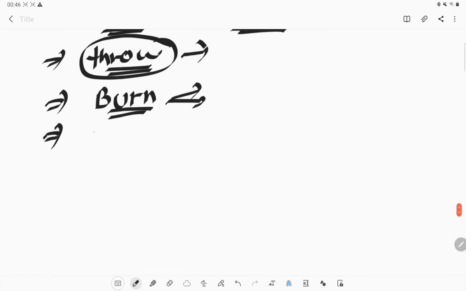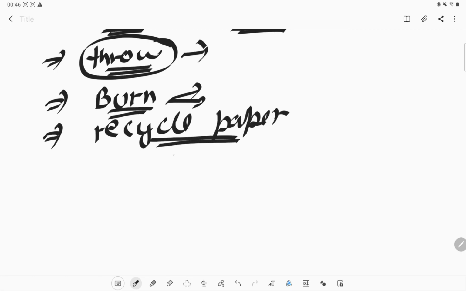We can use recycled paper. If we are wasting paper, that will also create more garbage in our surroundings. So we can use recycled paper.